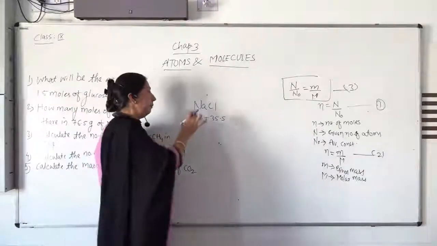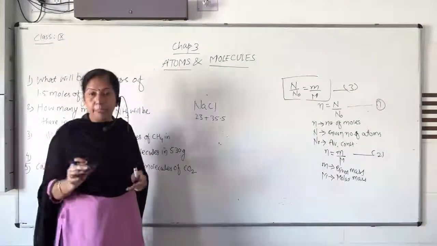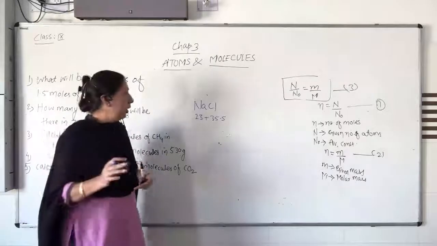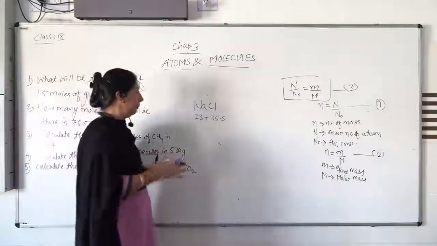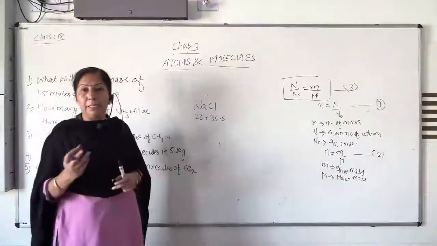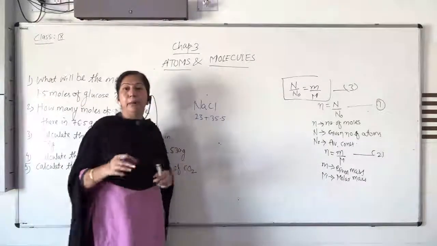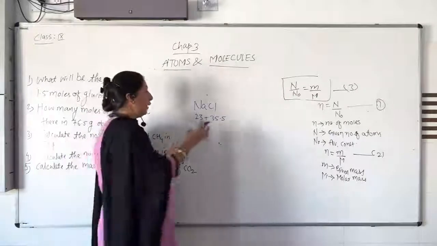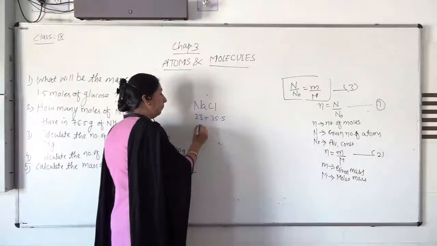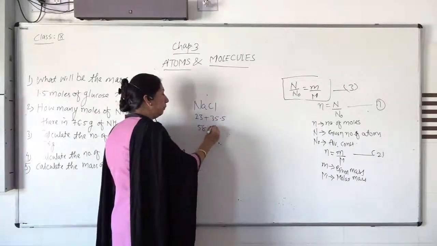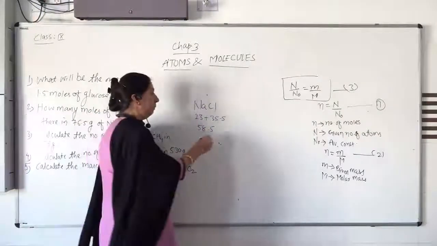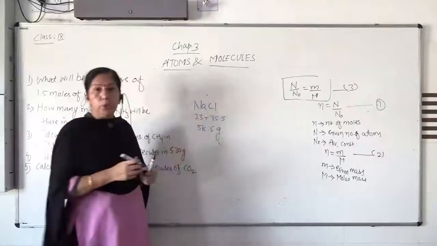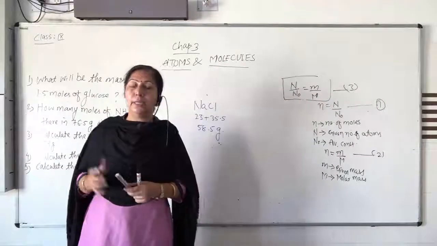During the exam we give each element's mass, but for elements 1 to 20, their mass as well as atomic number you have to remember. Sodium, its mass is 23. Chlorine, its mass is 35.5. So when you add it, you will get 58.5. That much gram, or that much unit of mass, for sodium chloride, common salt, which is an ionic compound.